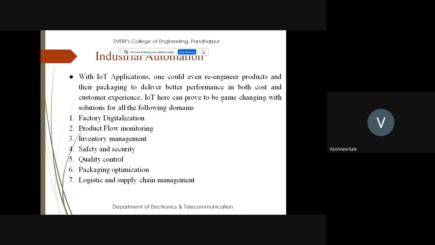Now, industrial automation. I do feel that for industrial automation 4.0, IoT is going to be a game changer if it is providing solutions in the following domains. First is factory digitalization, then product flow monitoring, inventory management, safety and security, quality control, packaging optimization, logistics and supply chain management. So if you keep on improving in these parameters, at that time you can easily go for industrial automation.